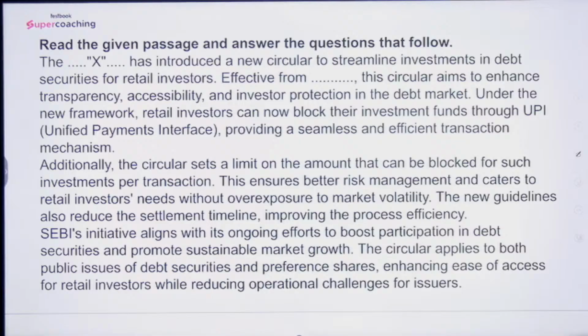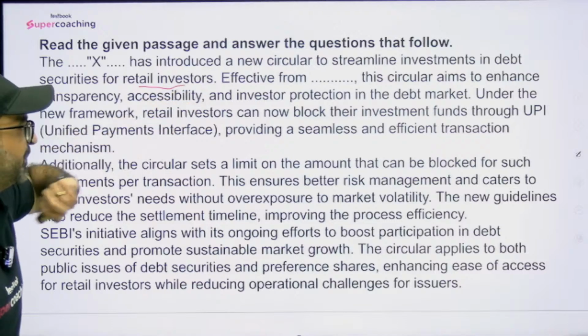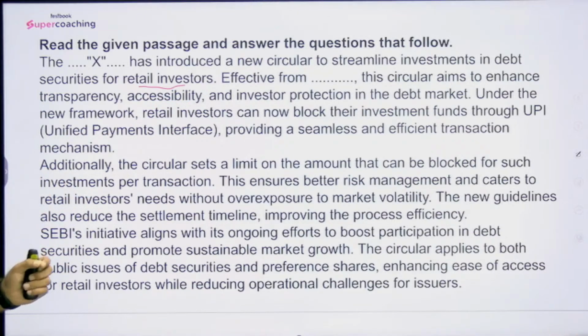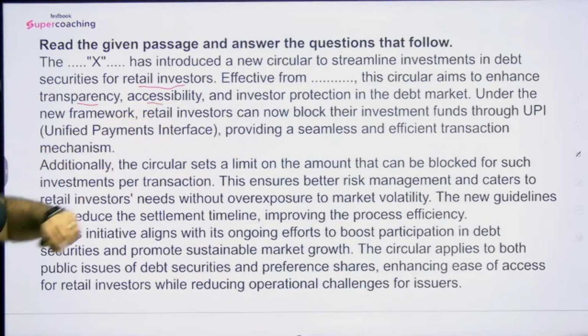I would request you to go through this entire paragraph; I have given you the entire screen. Just read out this entire paragraph which was mentioned in the question. The question says, the X has introduced a new circular to streamline investment in debt securities for retail investors. Effective from dash, this circular aims to enhance transparency, accessibility, and investor protection in the debt market.